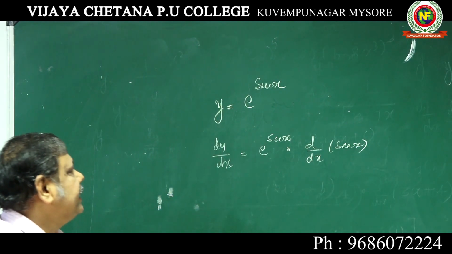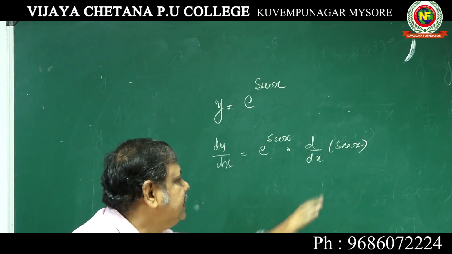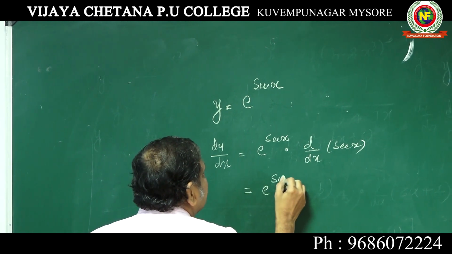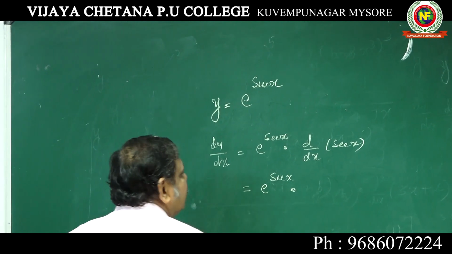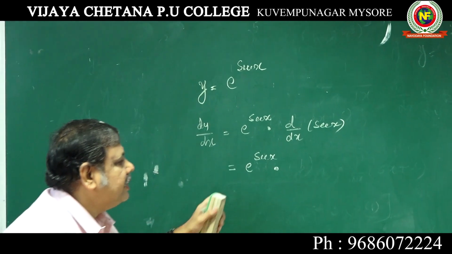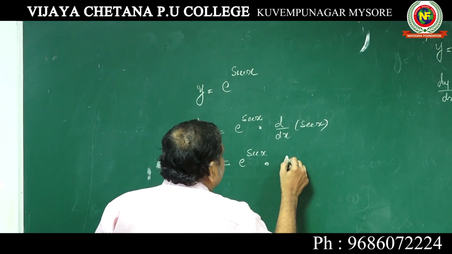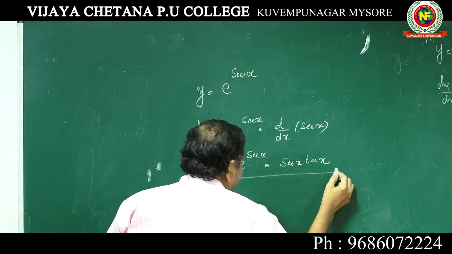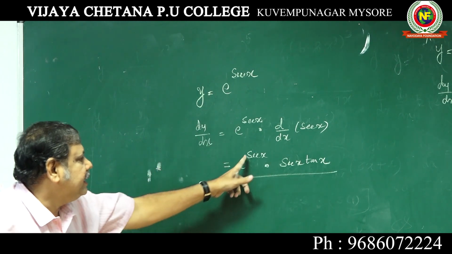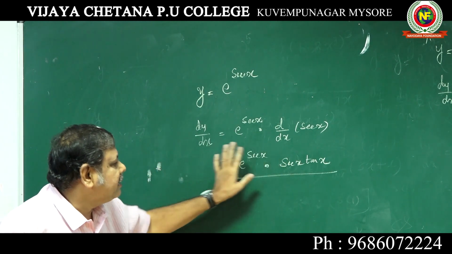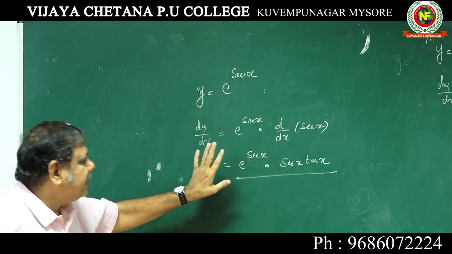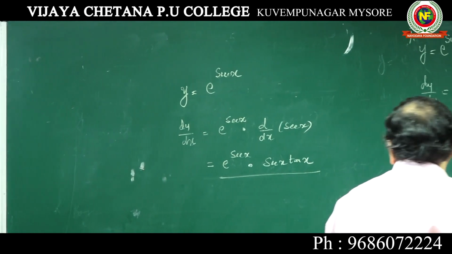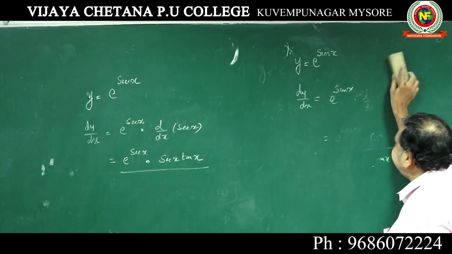You know what d by dx of secant x is? Standard differential I have given, secant x tan x. You don't multiply and write secant square x, all nonsense, don't put it. Keep the answer as it is, e to the power of secant x into secant x tan x.